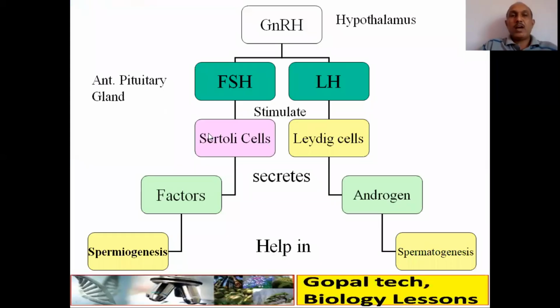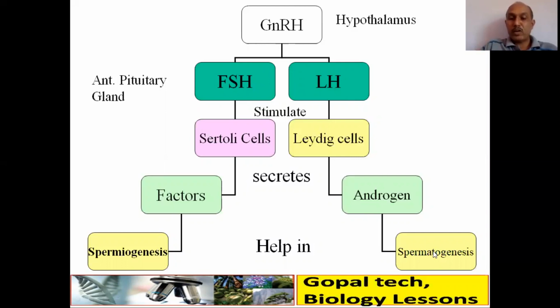Now, what are the hormones required? See, there is a gonadotropin releasing hormone produced by hypothalamus that stimulates the anterior pituitary gland to produce FSH, that is follicle stimulating hormone, and LH, luteinizing hormone. FSH stimulates Sertoli cells. They secrete factors that help in spermiogenesis. Luteinizing hormone stimulates the Leydig cells that secrete androgens, that is testosterone, and these androgens help in spermatogenesis.